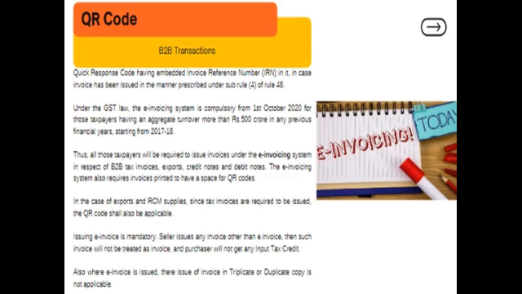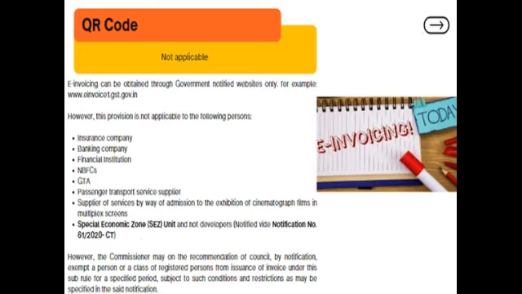But since they moved to the mandatory e-invoicing system, the limit got increased, and now the aggregate turnover, which is checked for the purpose of e-invoicing, is rupees 500 crore. So now when we check whether the company is liable for e-invoicing or not, we will be focusing on 500 crore and not on 100 crore.